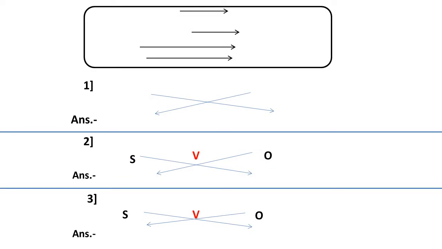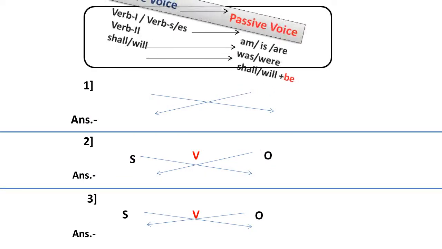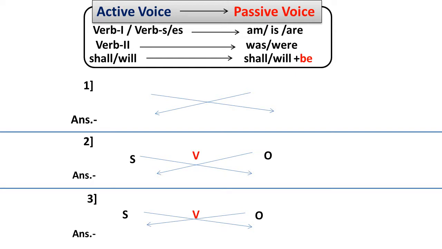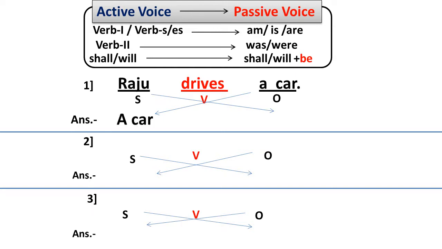Now we study how to solve the examples of simple present tense, simple past tense, and simple future tense one by one. The first sentence is: Raju drives a car. In this sentence, Raju is the subject, drives is the verb, car is the object. With the help of the above charts, we can use the correct helping verb. The object is car, so it comes first: a car is driven by Raju.